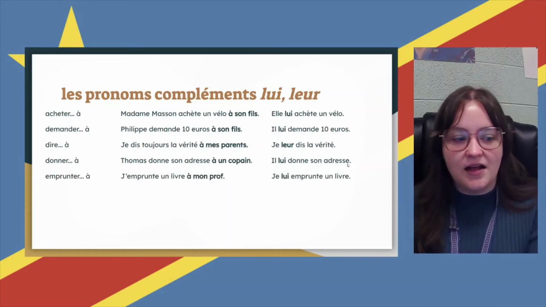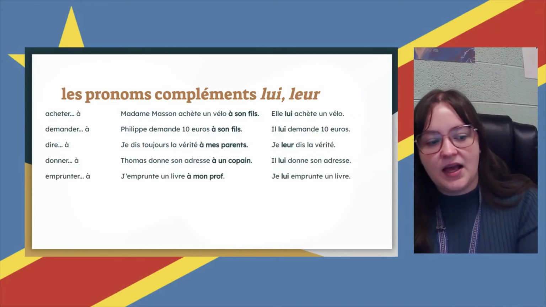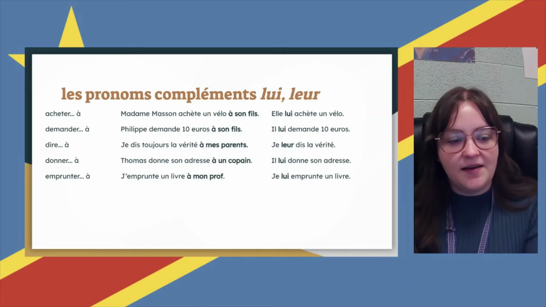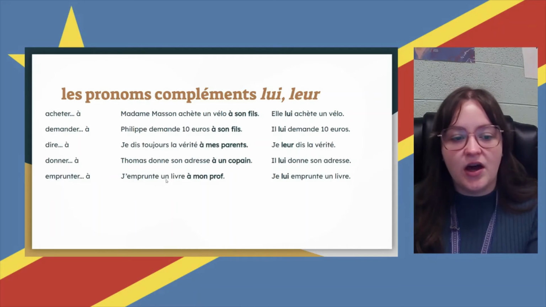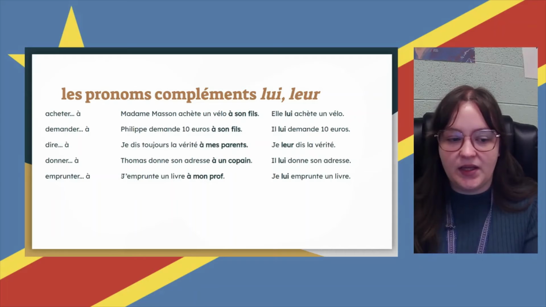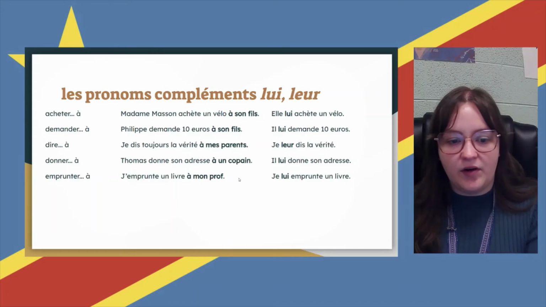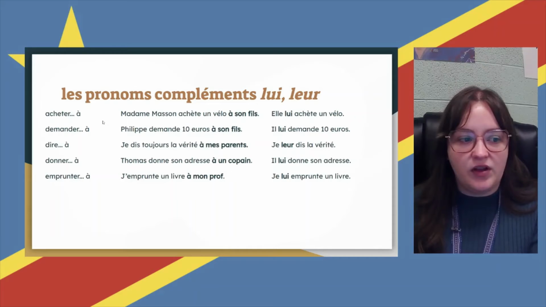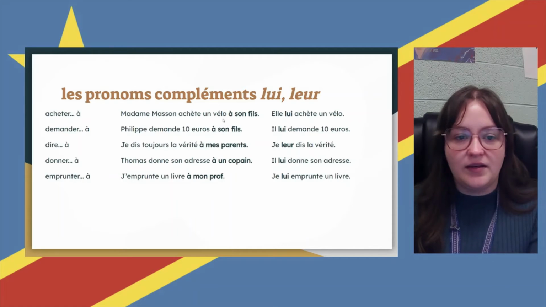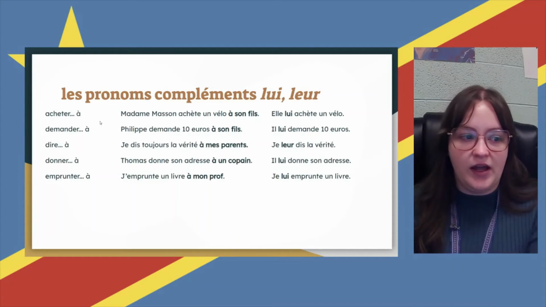And then, emprunter à. J'emprunte un livre à mon prof. Emprunte means to borrow. I am borrowing a book from my teacher. You can see here in English, for a lot of these, we use the word for, right? We buy something for someone.